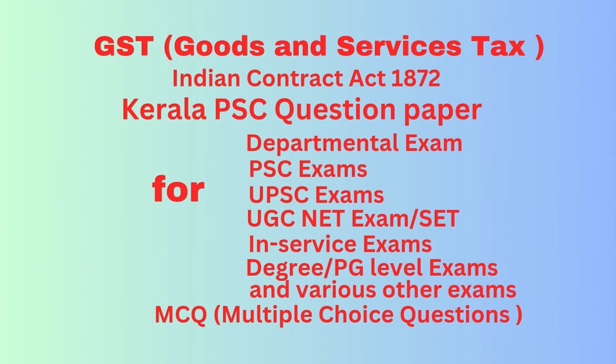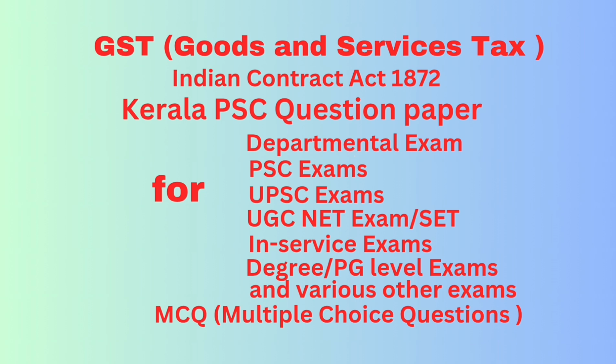Question number 92. Where a person is in a position to dominate the will of another person and uses that position to obtain an unfair advantage, it is called answer undue influence. Question number 93. If the agreement is made by obtaining consent by doing an act forbidden by the Indian Penal Code, the agreement would be caused by answer coercion. Question number 94. An agreement made under mistake of fact by both the parties forming the essential subject matter of the agreement is answer void.